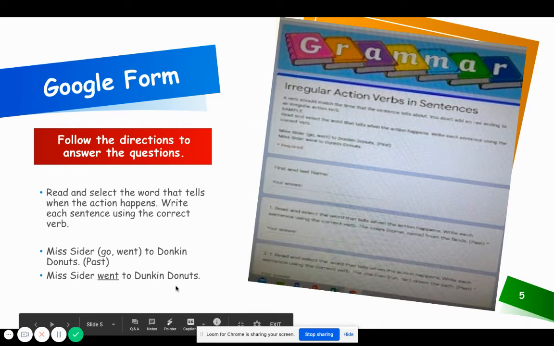Your number 5 will be for you to write a sentence using an irregular verb. Please write a complete sentence that starts with a capital letter and ends with a period.